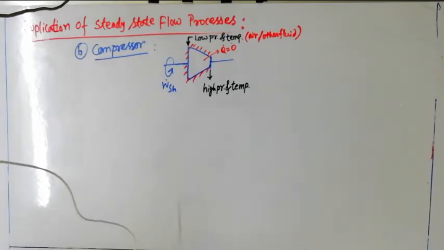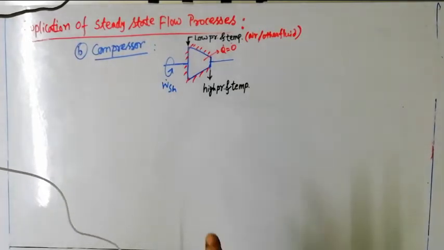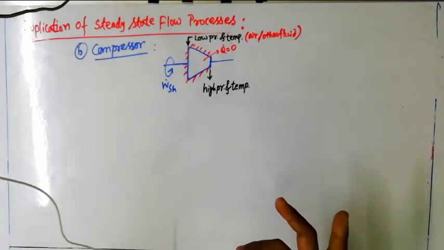Also we can see a compressor in our refrigerator, and for an air conditioner there is also a compressor. That compressor is handling a different working medium, a refrigerant, not air. So the working medium can be any fluid.